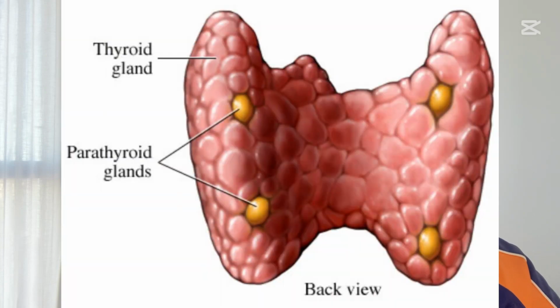Let's talk now about the parathyroid. There are 4 parathyroid glands. Each of these are the size of a grain of rice, and they're embedded on the back of the thyroid gland. Despite its name and location, the parathyroid secretes entirely different hormones from the thyroid. The parathyroid glands produce parathyroid hormone, which tightly regulates calcium homeostasis.